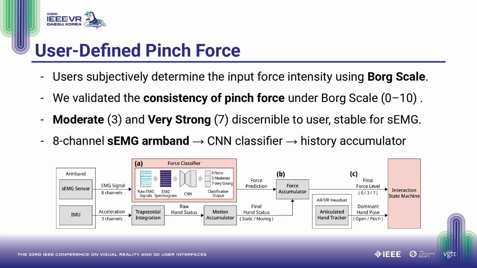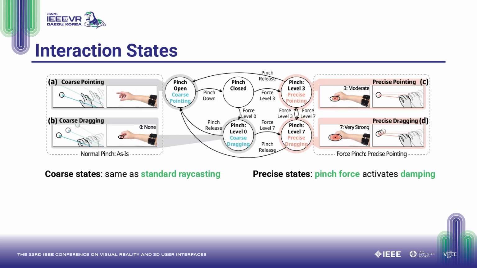The classification pipeline uses an 8-channel SEMG armband, a CNN classifier, and a history accumulator for robust real-time classification. Now let me show the interaction states. Force control has 4 states. In the coarse states, the system works like standard ray casting: coarse pointing when the hand is open, and coarse dragging when the user pinches without force.